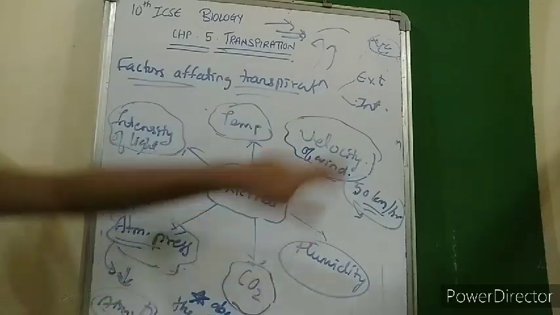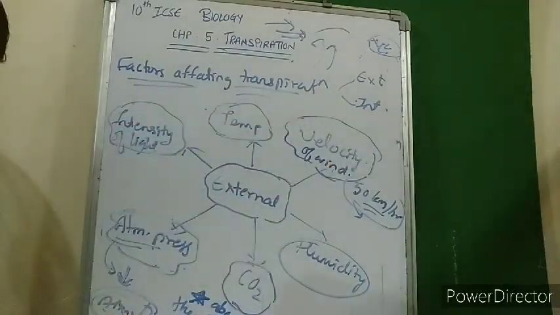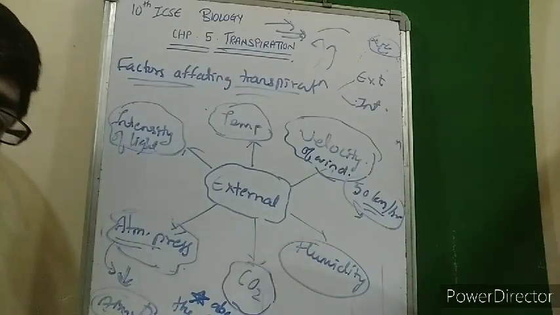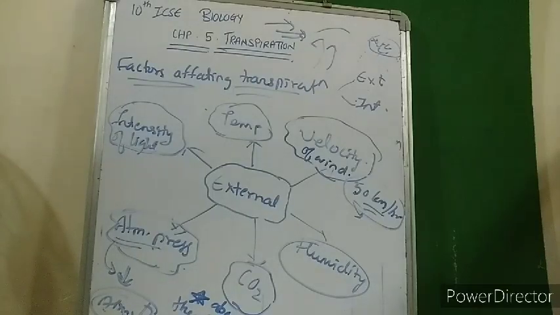Now talking about the internal factors. The internal factor is basically the amount of water content in the plant body. If the amount of water content in the plant body is very high, then the plant body won't feel any loss in losing the water. So if the absorption rate is very high and the amount of water content in the body is very high, the water loss would be promoted, that is, transpiration would increase. So that is the factors.